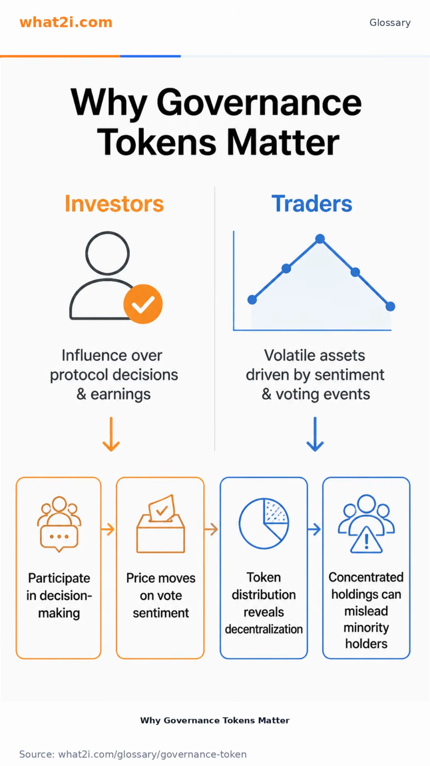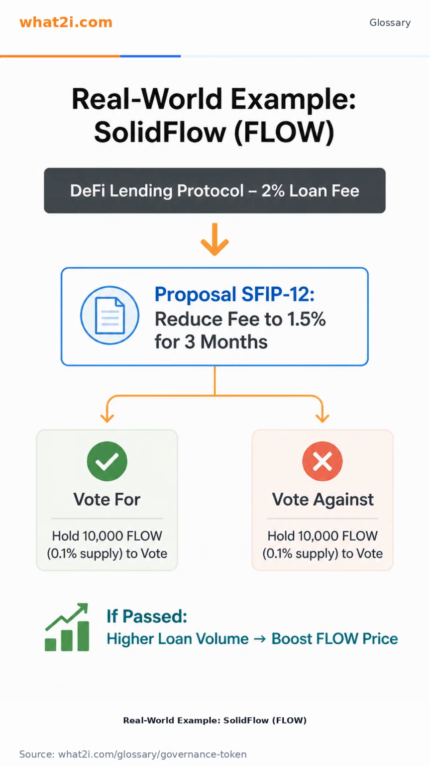Governance tokens serve two distinct purposes. For investors, they provide a direct say in how a protocol is run and a share of its earnings. For traders, these tokens often behave like volatile assets, with prices swinging based on community sentiment and voting events rather than utility. Let's look at a real-world example.